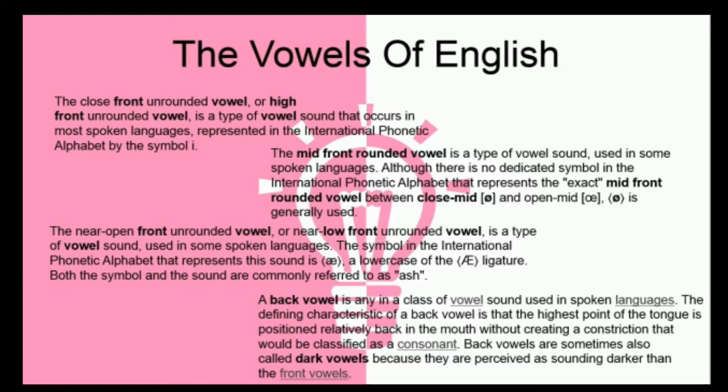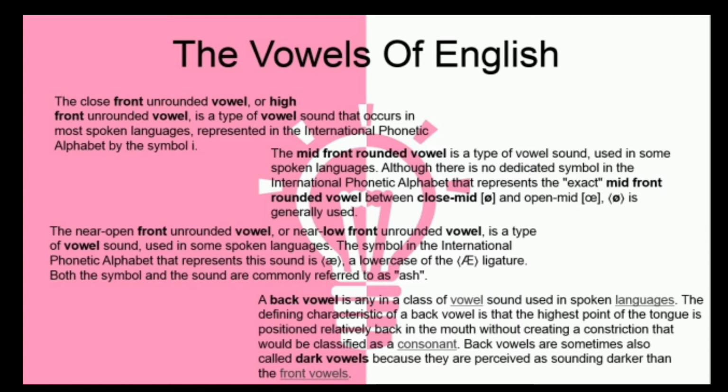ø is generally used. The near-open front unrounded vowel, or near-low front unrounded vowel, is a type of vowel sound used in some spoken languages. The symbol in the International Phonetic Alphabet that represents this sound is æ, the lowercase of the A ligature, but the symbol and the sound are commonly referred to as ash.